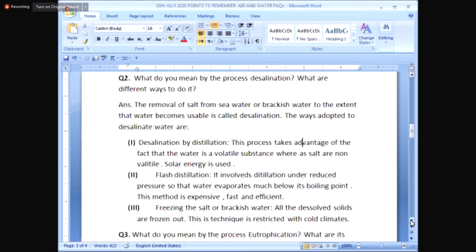because it becomes not completely distilled, because completely distilled water is poisonous, because it's not useful for health. It should carry some mineral salts. So a controlled amount of distillation is done with the help of sunlight.